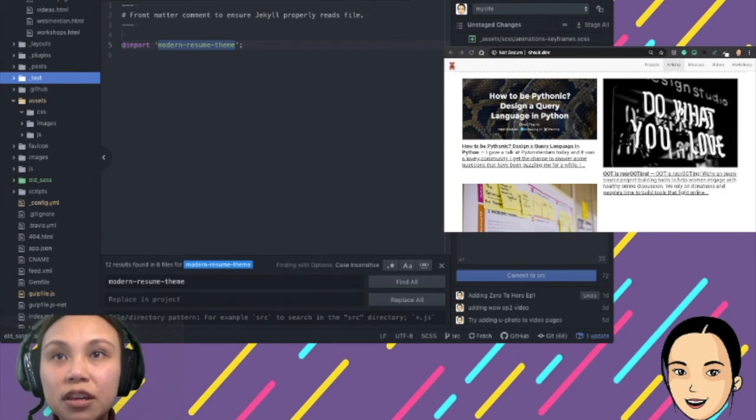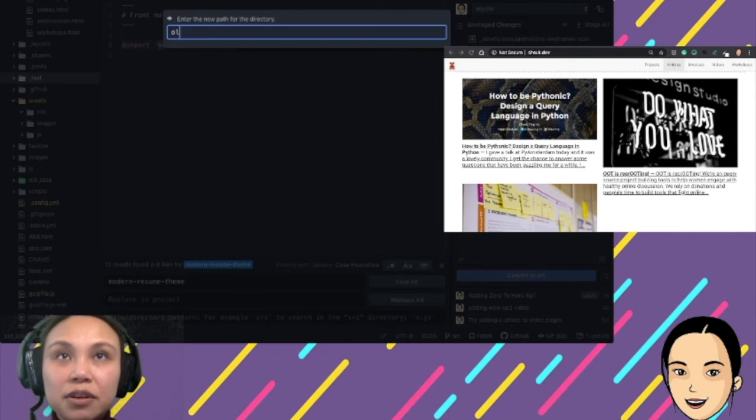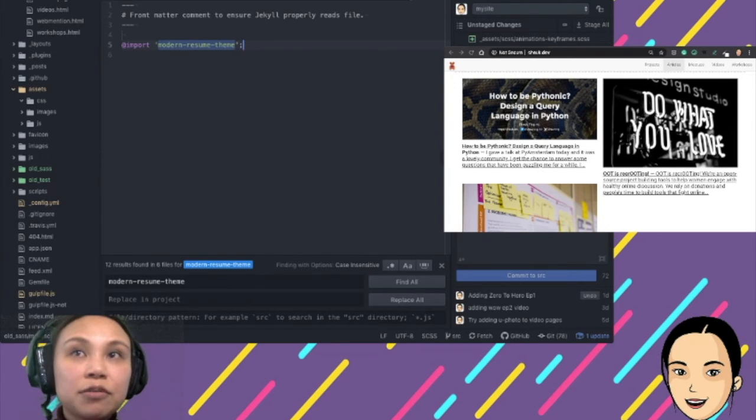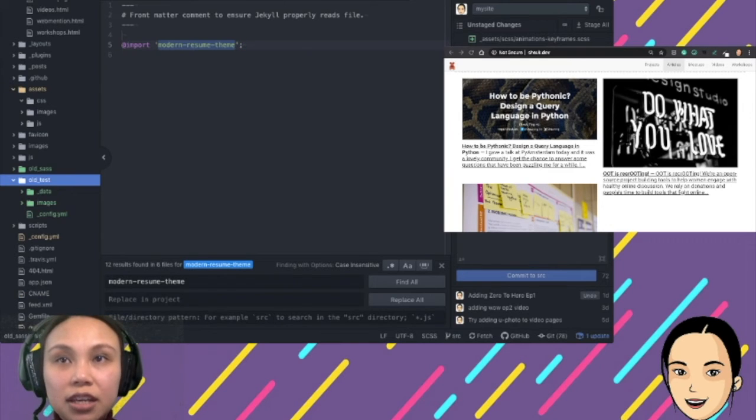Actually, I can delete this as well. I would just rename everything so they're kind of out of the way, so Jekyll won't recognize them. And I hope now they're happy. Or maybe I should just delete it for real. Yeah, I'll just delete them for real. You know what? I can get it back from Git. It's fine.